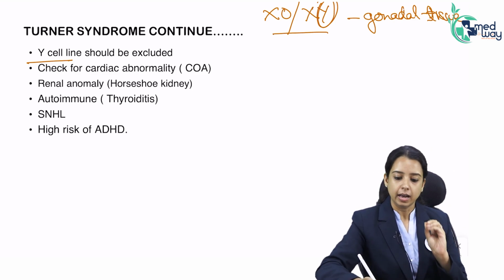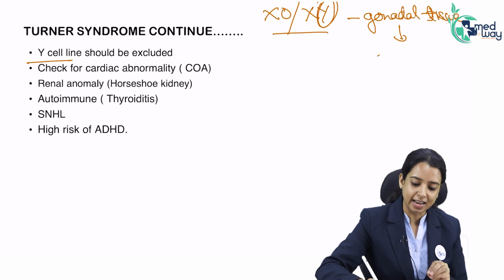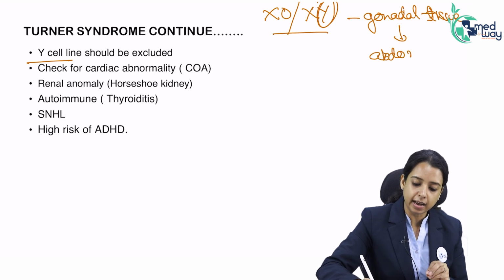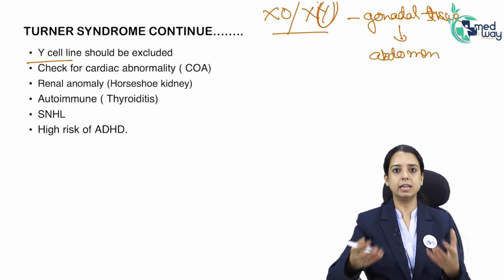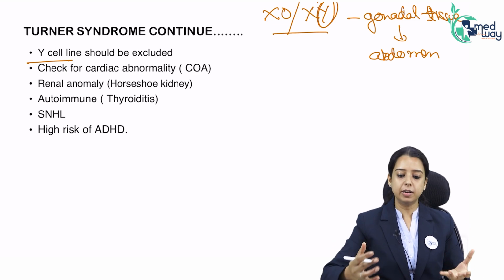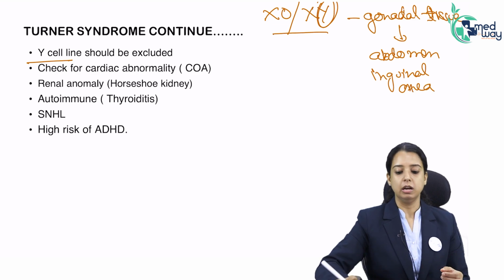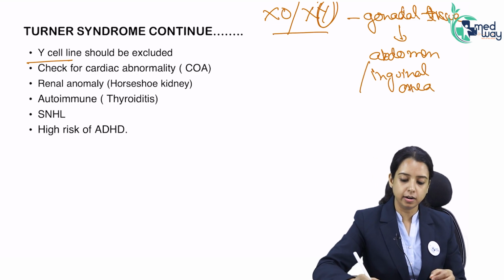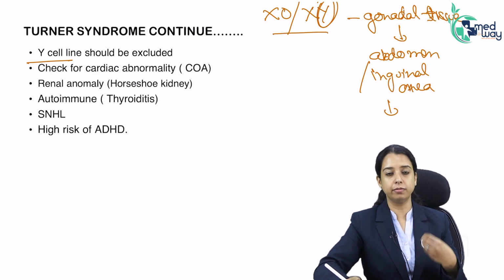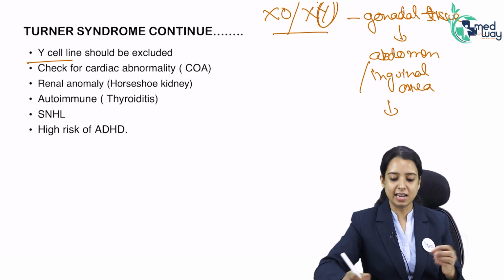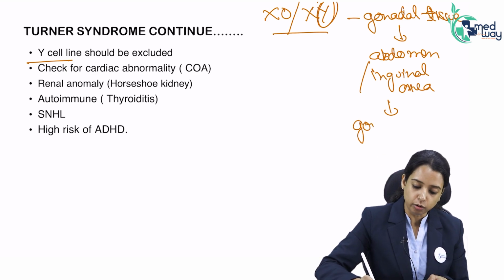Minimal, but they will have. And whenever this testicular structure is lying in the abdomen, why will it lie in the abdomen? There is no scrotum. There is no external genitalia of male. It will lie in the abdomen or in the inguinal area. Right? So anybody with Y chromosome, with gonads in the abdomen or inguinal area, has a very high risk, because of the higher temperature, of formation of gonadoblastoma.